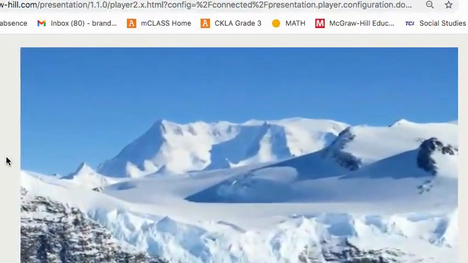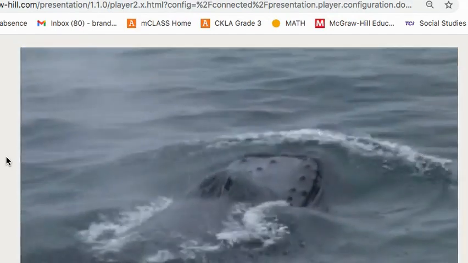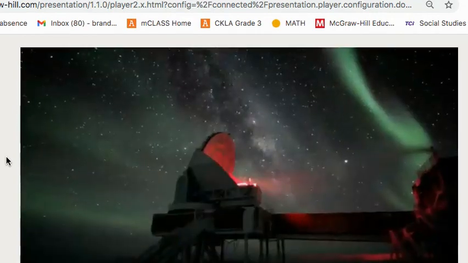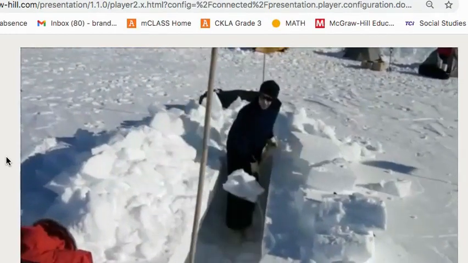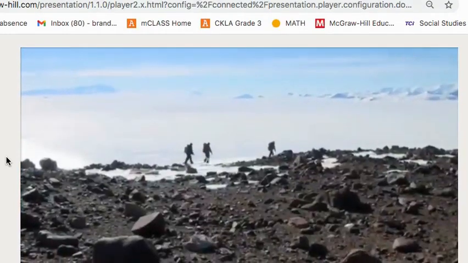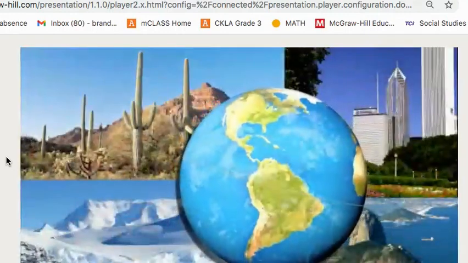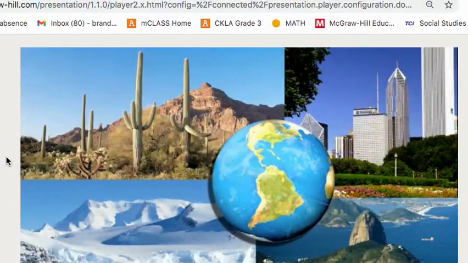Antarctica has a cold and dry climate. Only certain types of plants and animals are able to survive such extreme cold temperatures. No one lives in Antarctica. Some people are there temporarily to do scientific research or are tourists. There are many different types of climates on Earth. What is the climate like where you live?